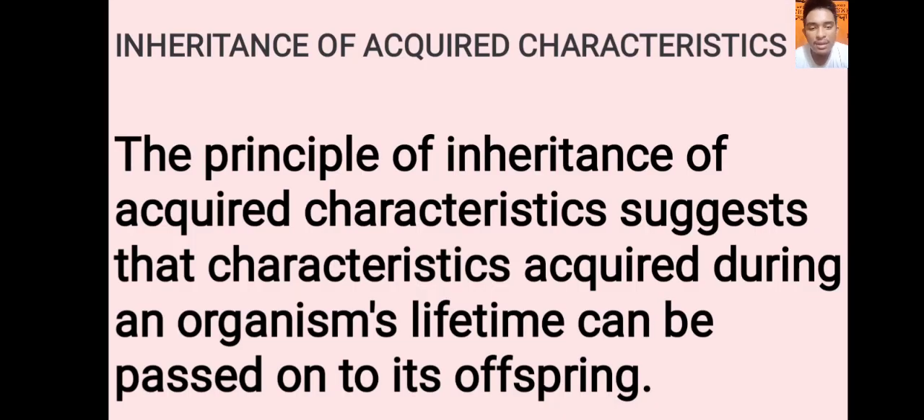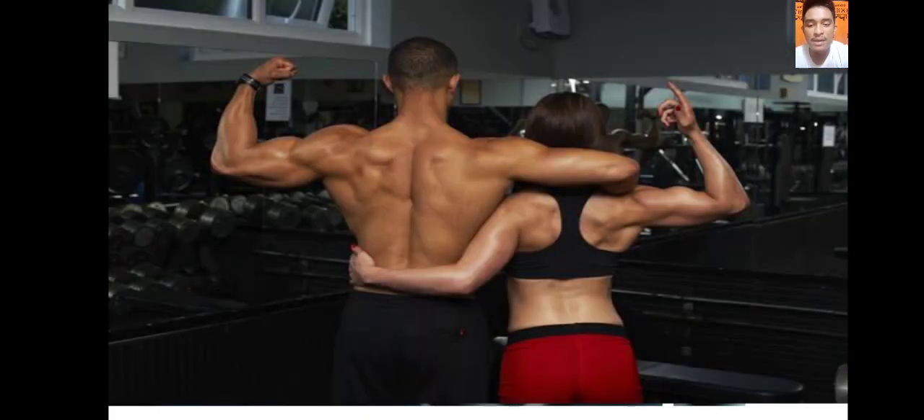Next is the inheritance of acquired characteristics. The principle of inheritance of acquired characteristics suggests that characteristics acquired during an organism's lifetime can be passed on to its offspring. For example, if a person develops strong muscles through exercise, Lamarck believed that these traits could be passed on to their children. This principle is also known as Lamarckian inheritance.